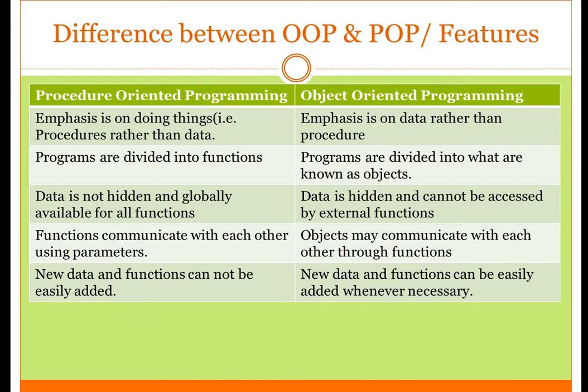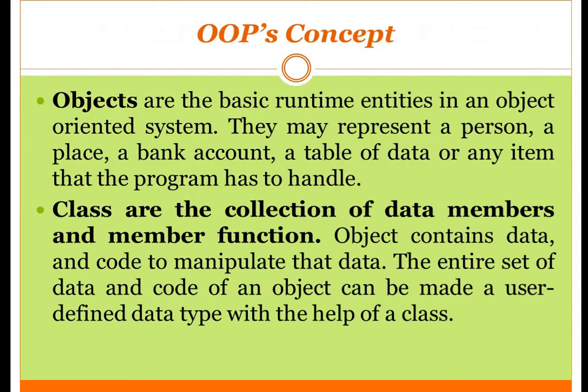In procedure oriented programming language, functions communicate with each other using parameters, whereas in object oriented programming language, objects communicate using functions and not directly by parameters. New data and functions cannot be added easily in procedure oriented programming language, whereas new data can be easily added into object oriented programming language using concepts like inheritance, which supports reusability of the code.